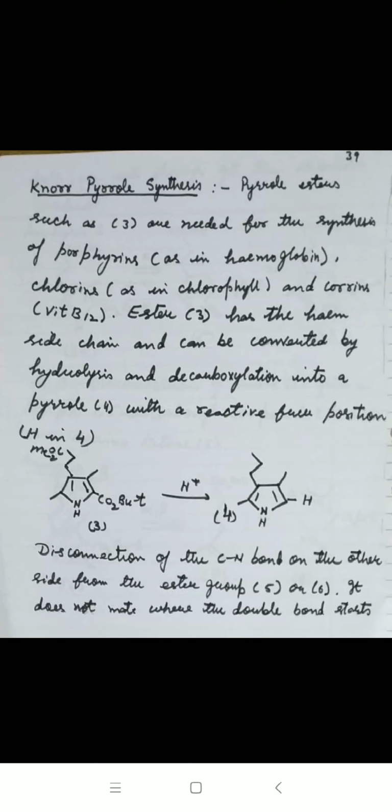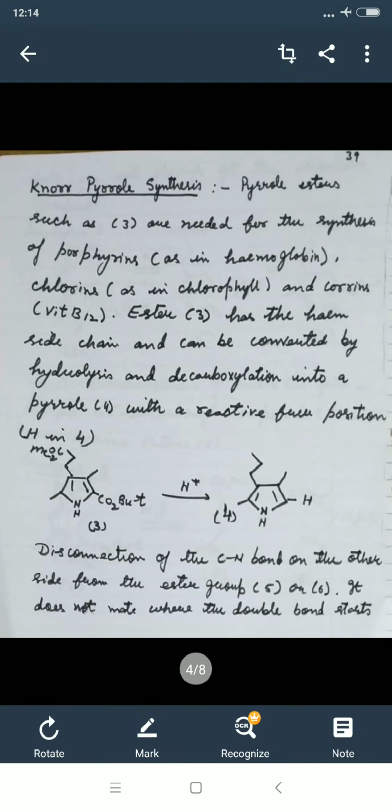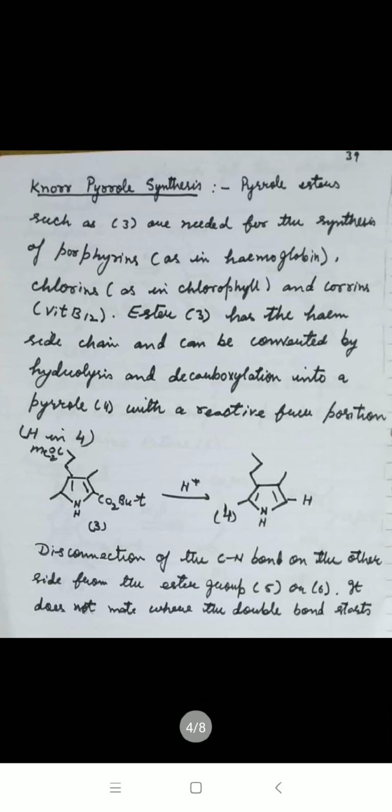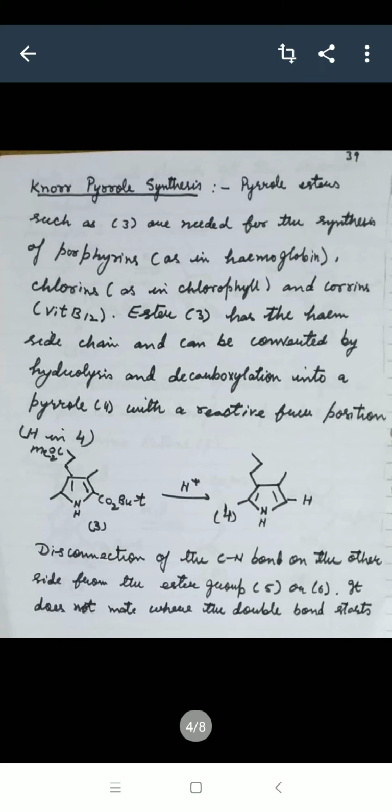Ester 3 has the heme side chain. This is having the heme side chain